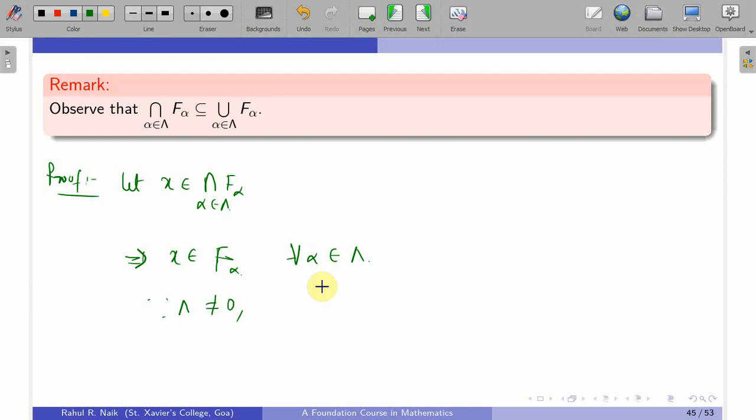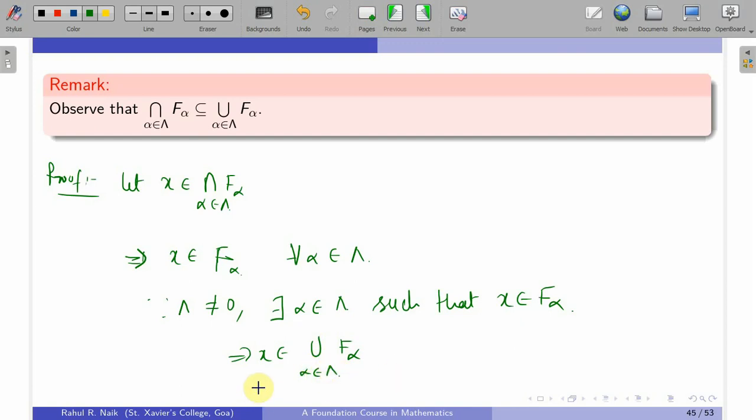So I can say that there is an alpha in lambda provided this lambda is non-empty. So therefore there exists alpha in lambda such that x belongs to F alpha, and therefore this says that x is in the union of F alpha, because we succeeded in producing an element in lambda such that x is in that F alpha.